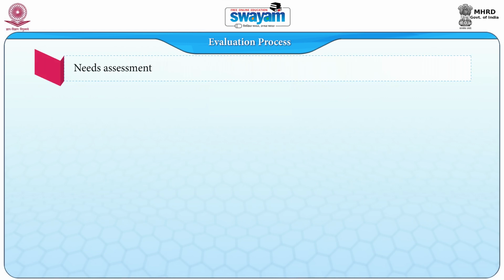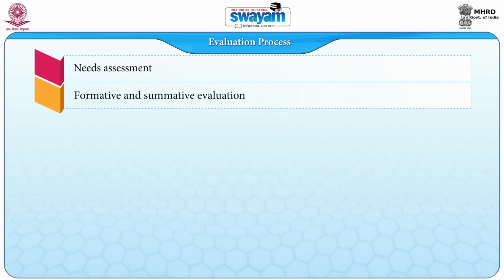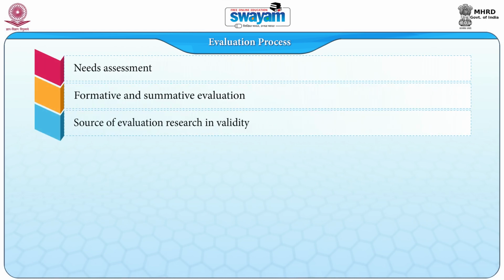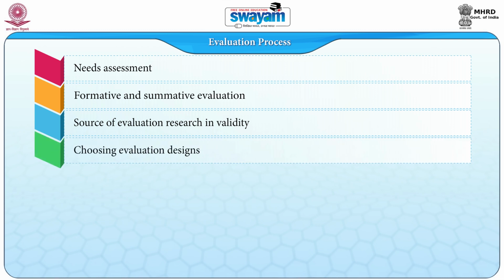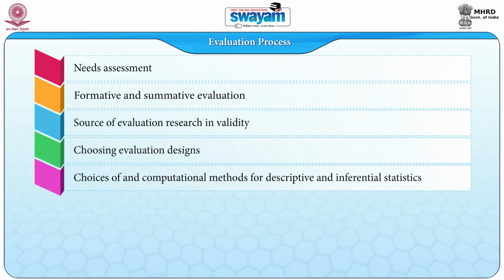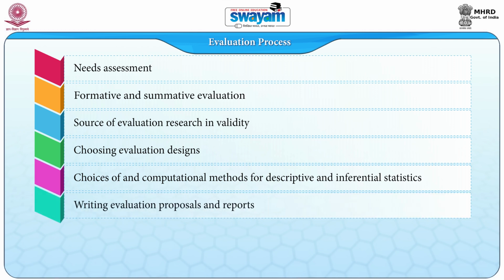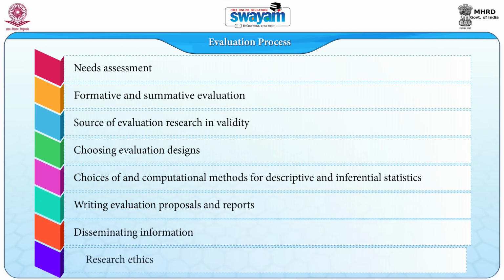The evaluation process needs assessment, formative and summative evaluation, sources of evaluation research in validity, that is instrumental, internal, and external, choosing evaluation designs, choices of computational methods for descriptive and inferential statistics, writing evaluation proposals and reports, disseminating information, and research ethics.